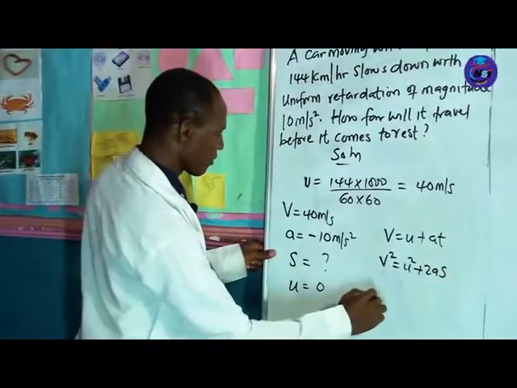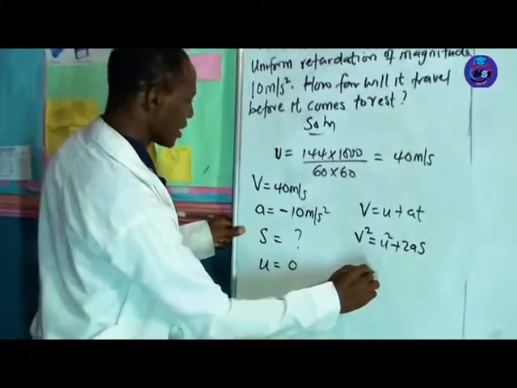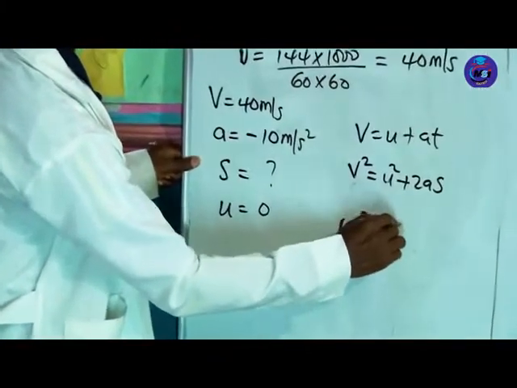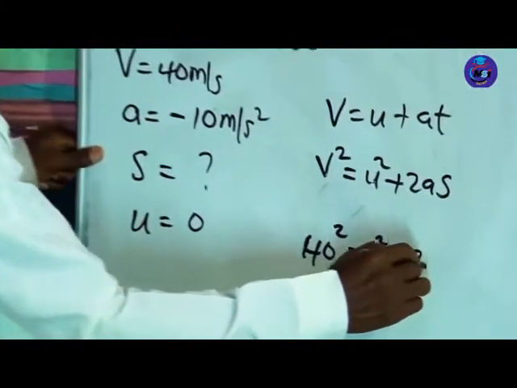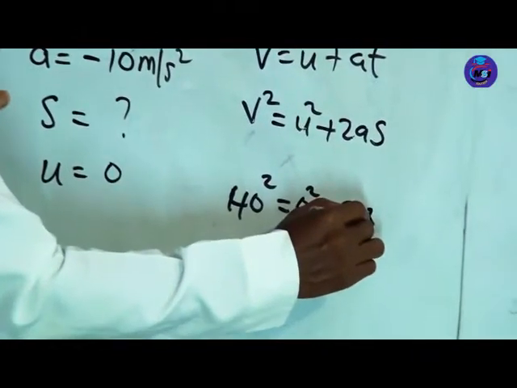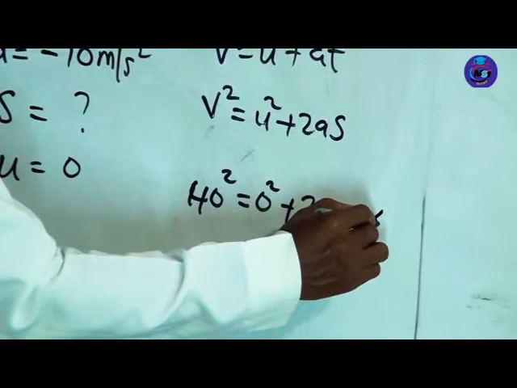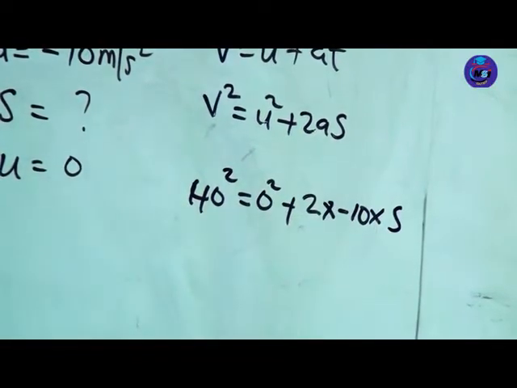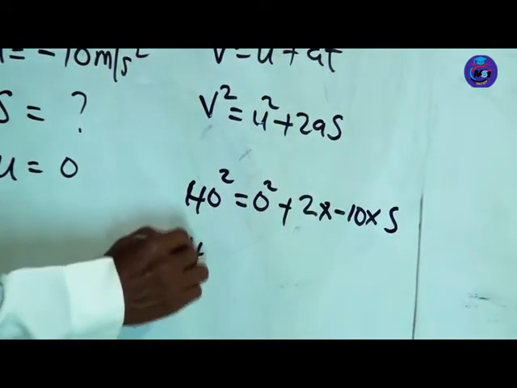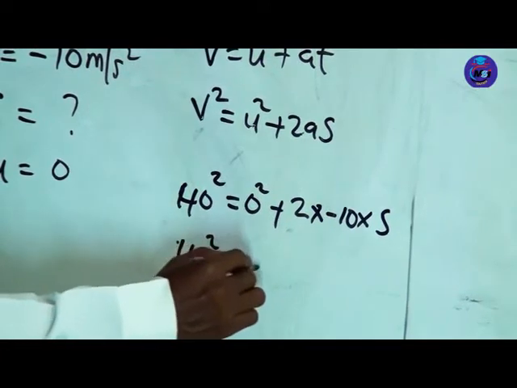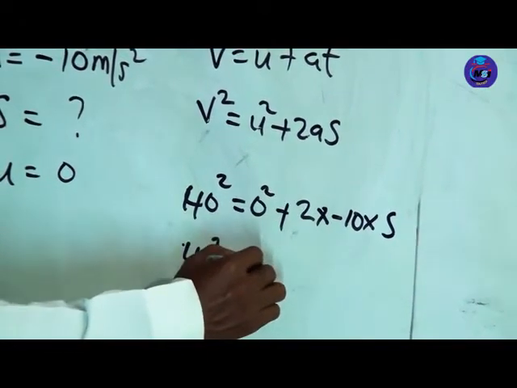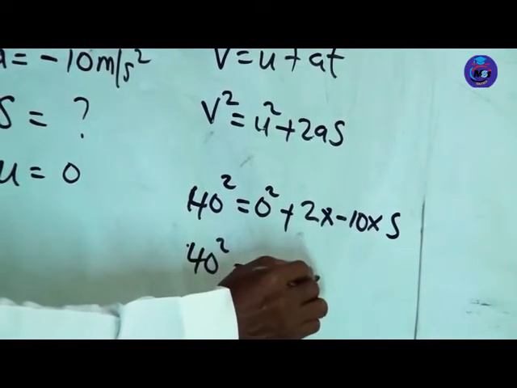We now have 40 squared equal to 0 squared plus 2 times minus 10 times x. So we have 40 squared equal to this times this, we have a minus 20x.